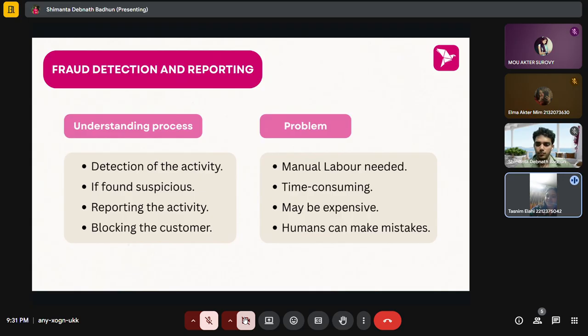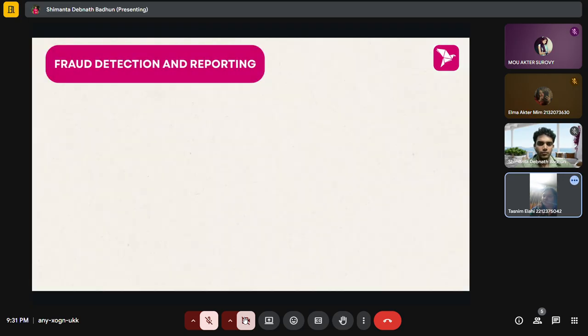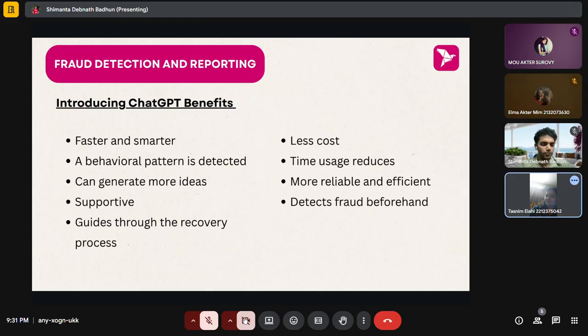Now, moving on to the next slide. Therefore, AI like ChatGPT can make this process more efficient and reliable, which is smarter and faster to use, and also very cheap and easy. ChatGPT can detect fraudulent activity beforehand and go through a pattern analysis process by itself. If it finds that the activity is unusual, it will block it and guide the affected customer through the recovery process.